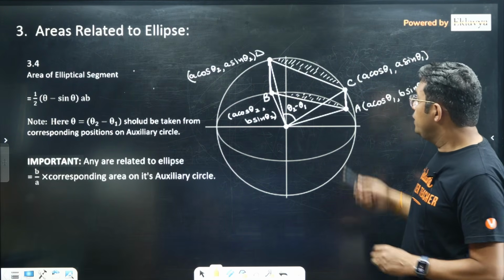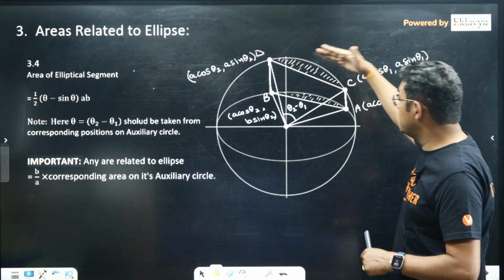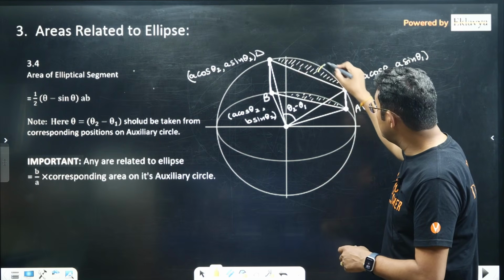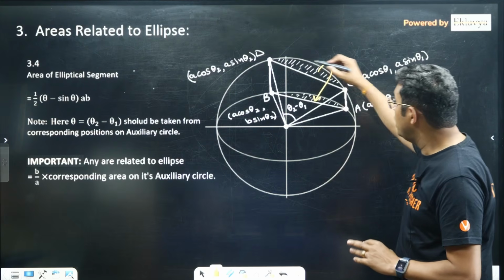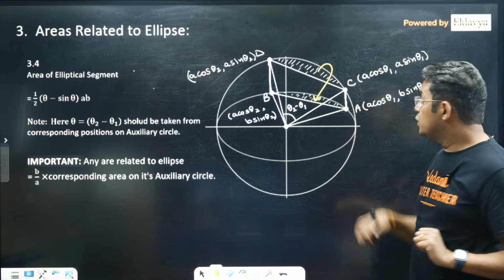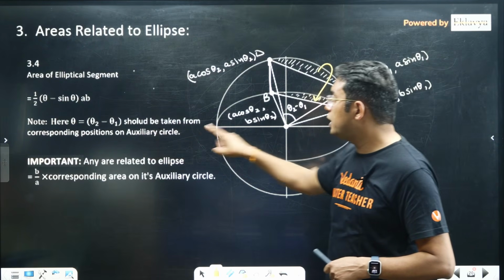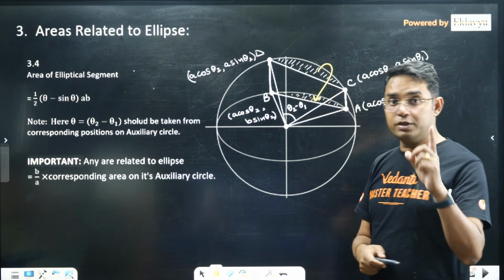Now similarly, you can find the area of an elliptical segment. You just find the area on the circle, and then you just have to multiply by B upon A. I told you how this area is found in a circle, so you just multiply by B upon A. Theta 2 minus theta 1 should be taken from the corresponding position on the auxiliary circle.